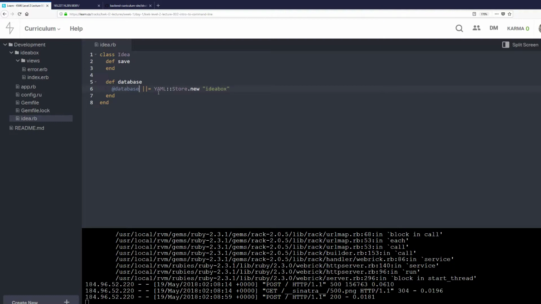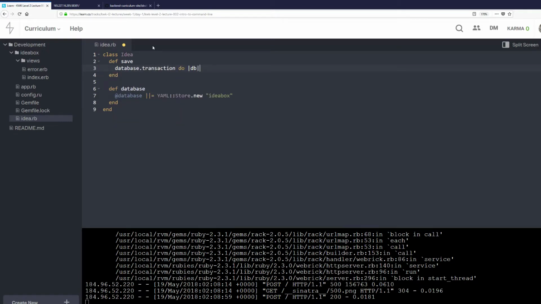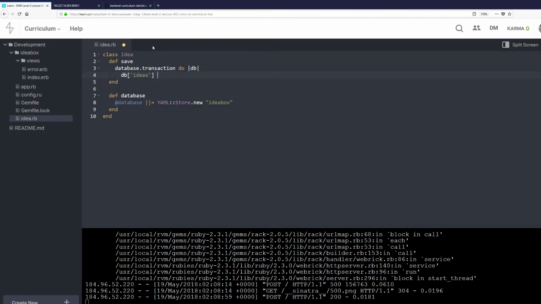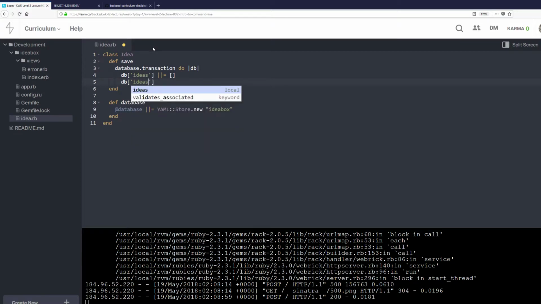So now that we have this database, we need to write a save method. This is going to be a little complex, but we just want you to have the general idea of what's happening. You don't really need to know the exact code. So we do database.transaction do |db|, db['ideas'] ||= [], then db['ideas'] << {title: title, description: description}. This is a hash.